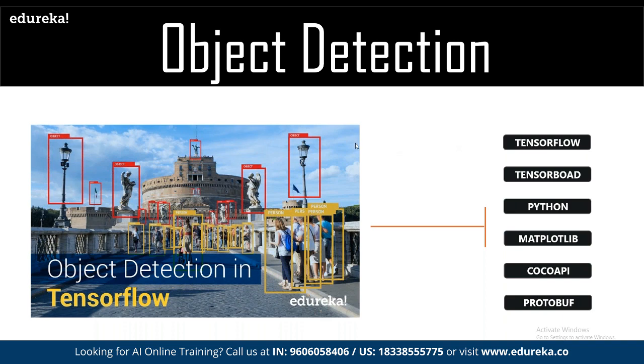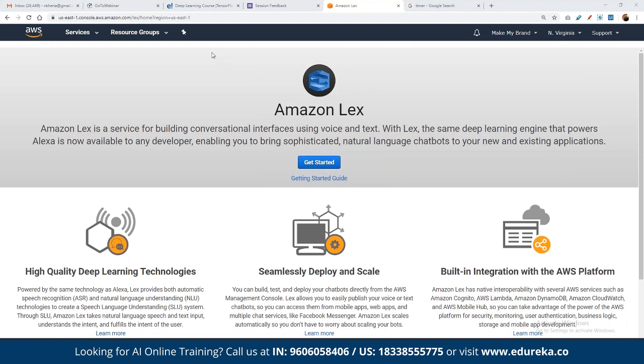All right. Now, Amazon Lex. AWS, as you know, is the world's leader in the cloud computing platform space, followed by Azure and GCP. And just like every other service offered by the other cloud computing vendors, we also have a simple chatbot system available from AWS by the name of Amazon Lex. So Lex is basically used for development of chatbot systems.